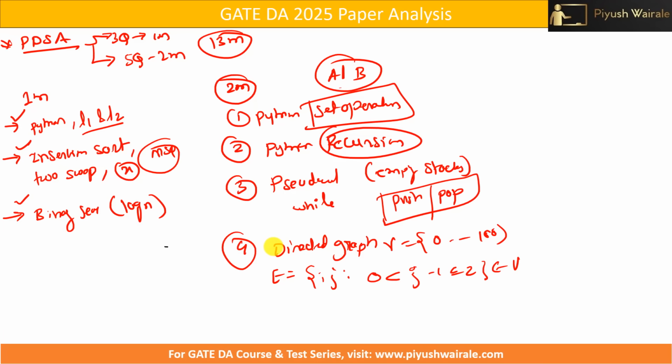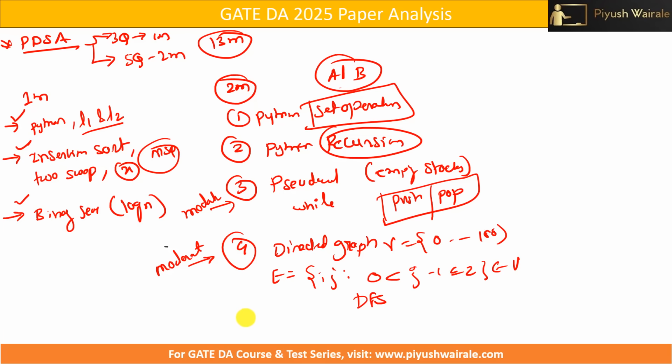Okay. So yeah, I can say this question required understanding how this notation is working. But if you understand the concept, again I can say it was a moderate level question. Once you get the graph, you need to apply DFS and answer some questions based on it. So I can consider this a moderate level question.